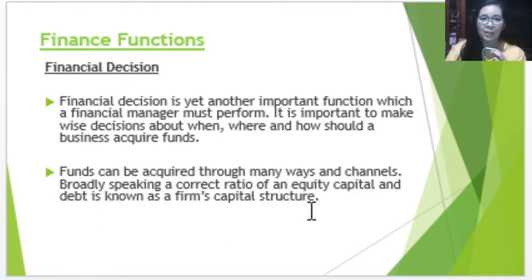This portion of a firm's financial statement, the long-term debt or liability and the equity capital, is what we call the capital structure. This is where the entity usually acquires their needed additional funds or investment, from their investors, from the equity, and from their creditors using loans or borrowing or bonds.